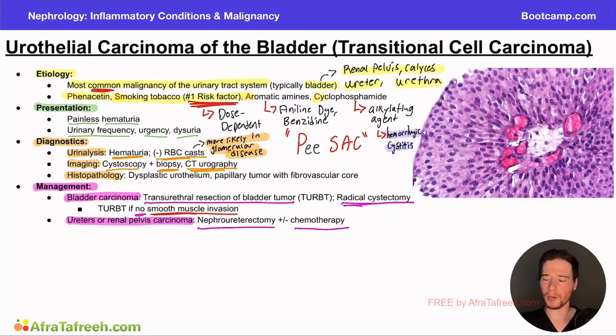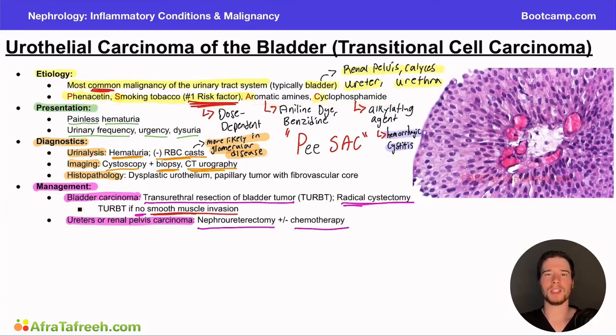So just quickly in summary, to review, we have urothelial carcinoma of the bladder, sometimes also called transitional cell carcinoma or TCC. This is due to a variety of different things that we're going to remember with our memory aid PSAC because it's very memorable. That's going to be phenacetin, smoking tobacco, which is the number one risk factor, aromatic amines, and cyclophosphamide.